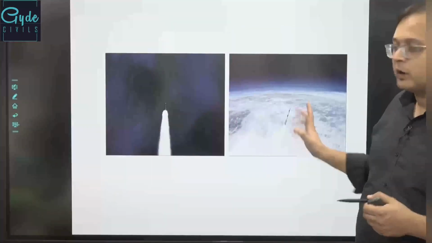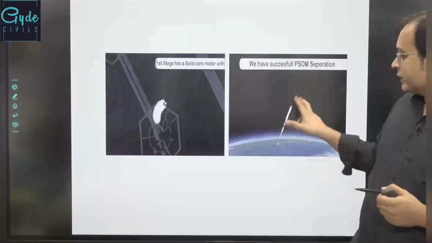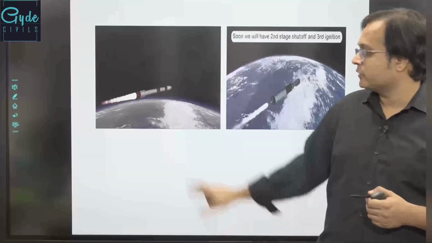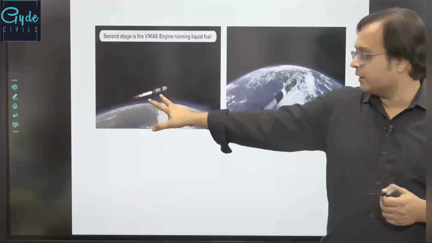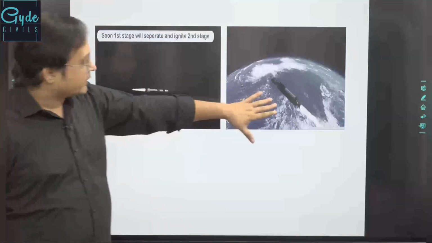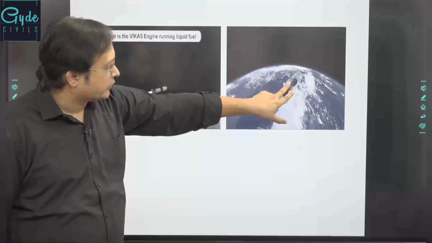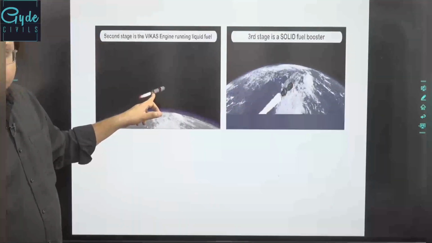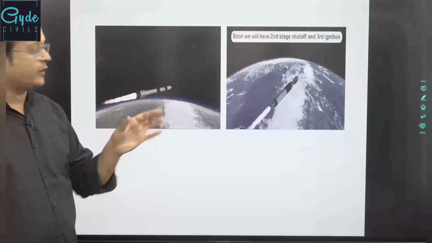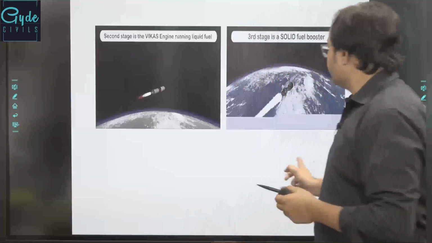So in this way, if we look at the basic launch of PSLV, PSLV is launched with all its strap-on boosters. Then the strap-on boosters are separated first. Then the first stage core is being separated. You can see the retro rockets, they are being pulled upon. Then the Vikas engine starts to fire. Then the Vikas engine keeps on firing, and at this point the payload fairing is being removed over here. If you can see the payload fairing over here and over here, the payload fairing is gone. At the ignition of the second phase itself, the payload fairing is gone, and the rocket reaches up to the terminal stages of its flight.